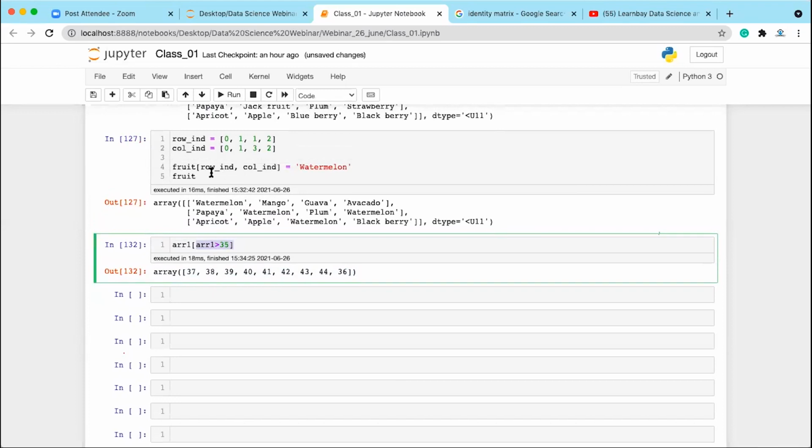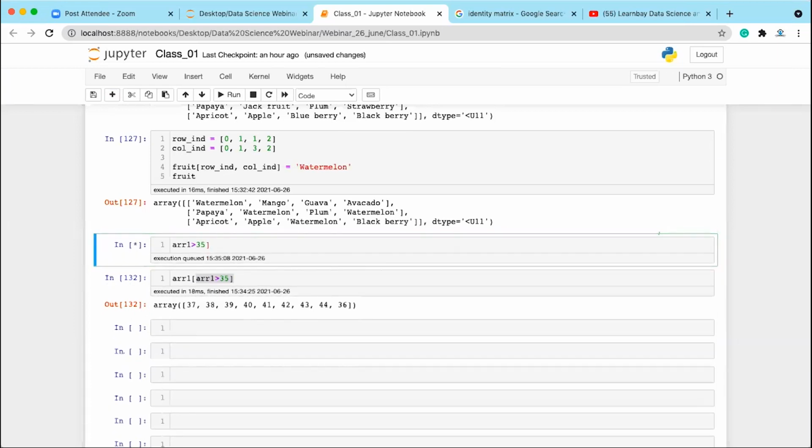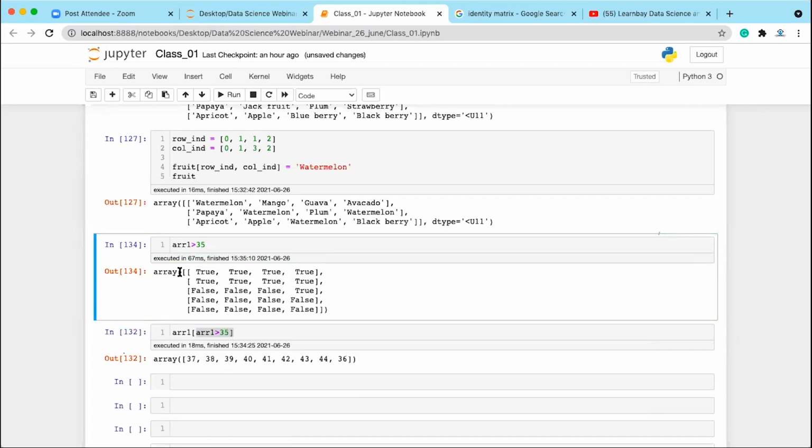Okay. So array one greater than 35, what is it going to give? It is going to give you a Boolean matrix. This you understood, right? This is going to give you a Boolean matrix where the values are greater than 35. Now you are passing this Boolean matrix to array one as the index. So wherever you have a true value inside array one, at whatever index, those values will be accessed.